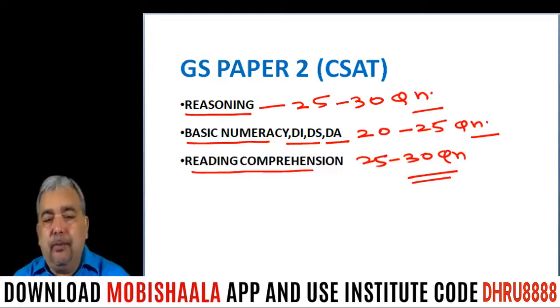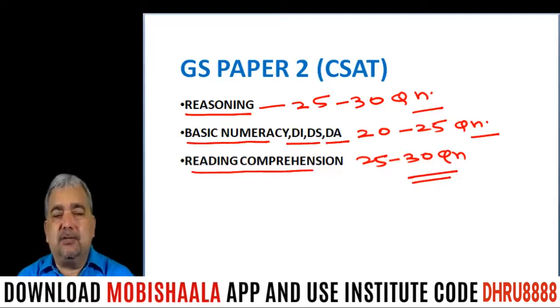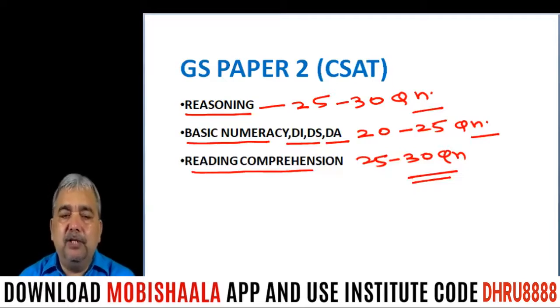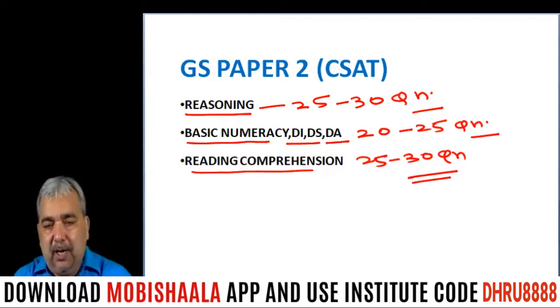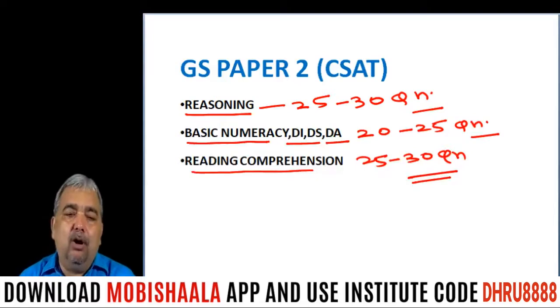So broadly, we can say from these three areas, you can expect questions like this. Sometimes from reasoning 25, from comprehension 30, from numeracy again around 30 questions, or from reasoning 30, from numeracy 20 questions, from reading comprehension 30 questions like this.